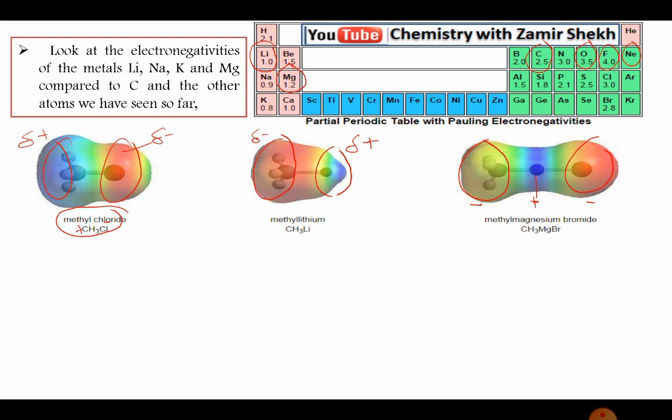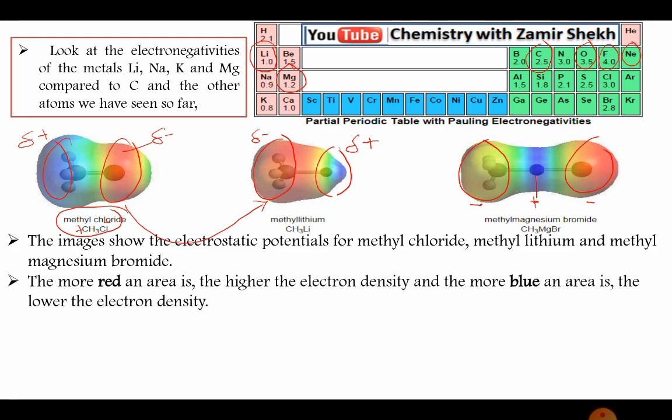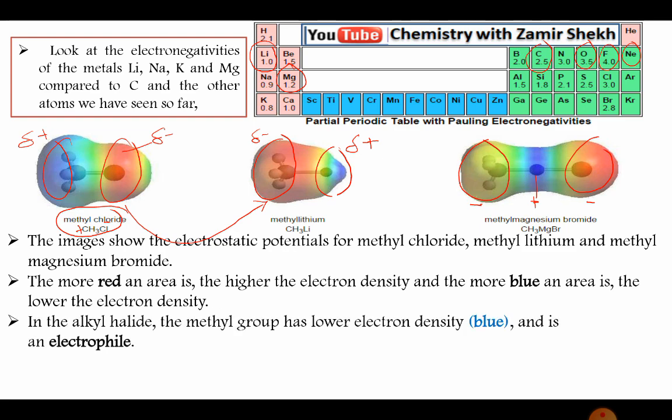So if I convert to this one, now I can change the polarity of that system. Here are three different examples and the comparative polarity of each. The red region is the higher electron density, and blue is the lower electron density. In the case of alkyl halide, carbon is positive and the chlorine halides are negative.